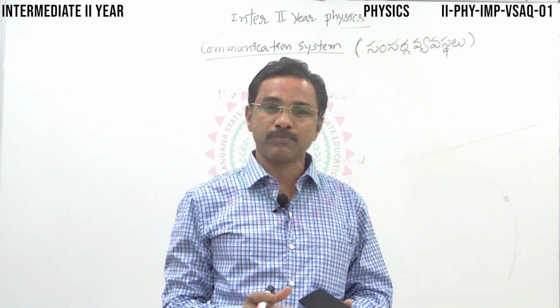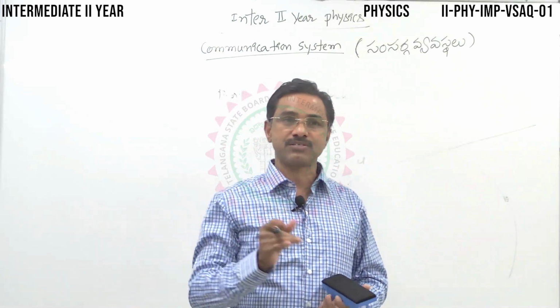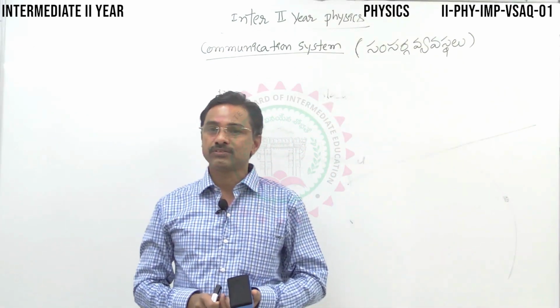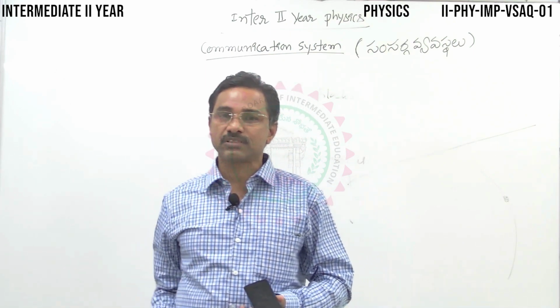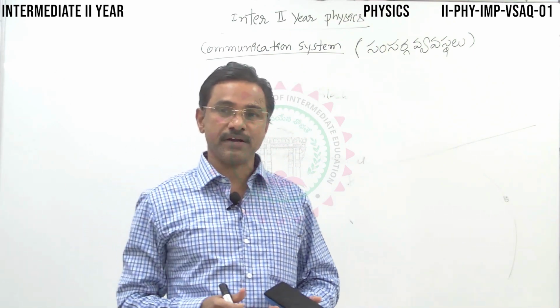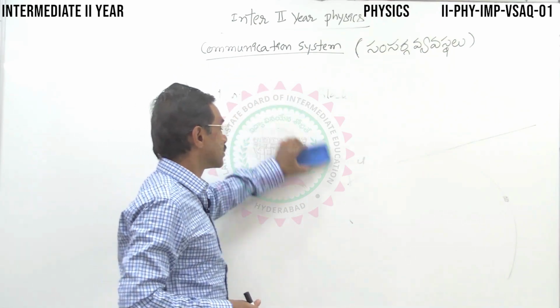So the basic requirements are to transmit signals over large distances without any distortion, noise or mixing of signals, and of course to minimize the size of the antenna. This is the importance and significance of modulation, isn't it?